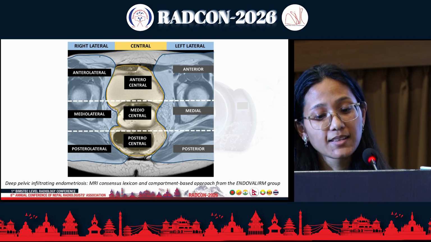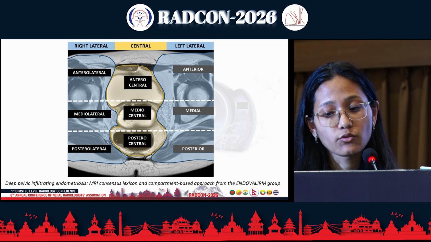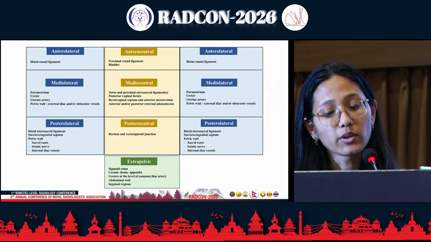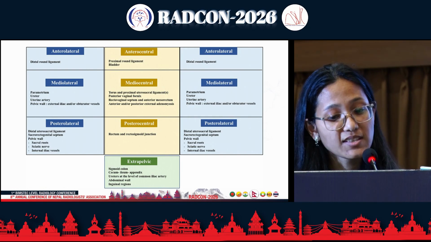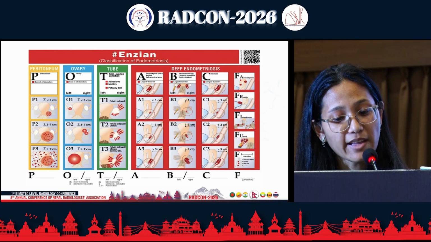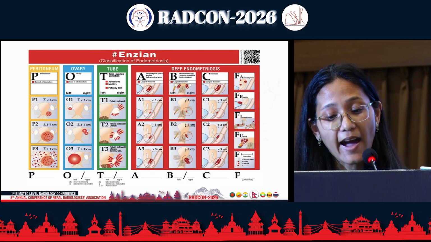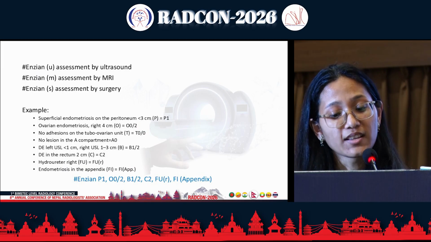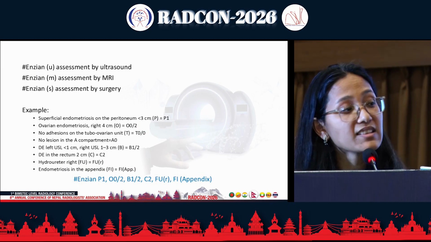And to summarize, endometriosis is a chronic heterogeneous gynecological condition with multi-organ involvement. And we discussed the transvaginal sonography being the initial imaging modality. We talked about the IDEA and the SRU consensus and the role of MR in disease mapping.